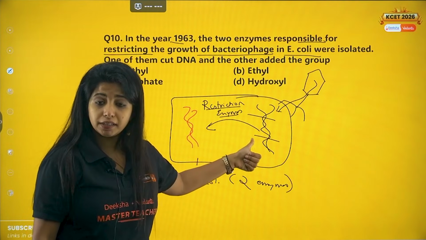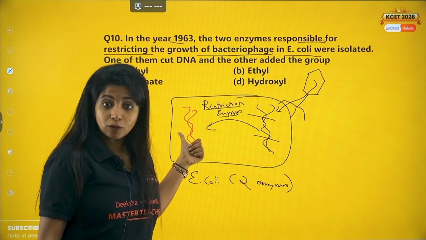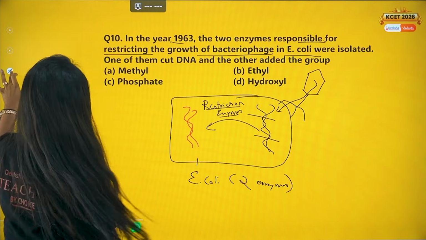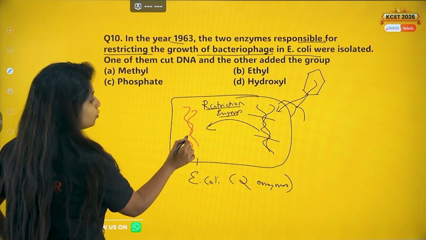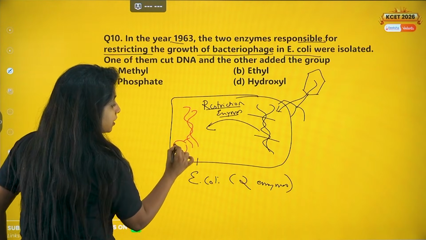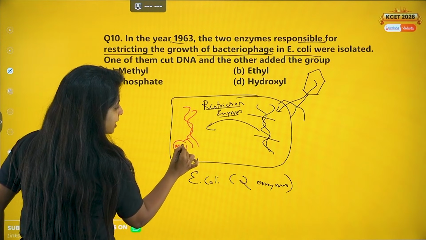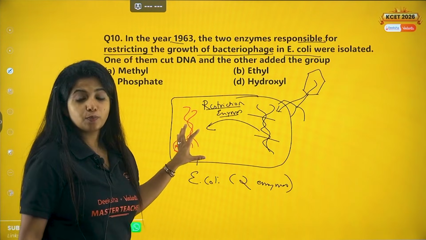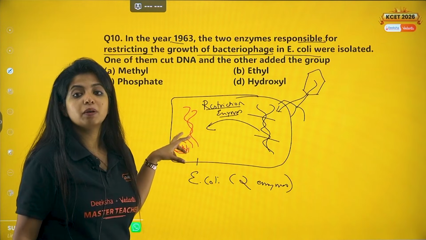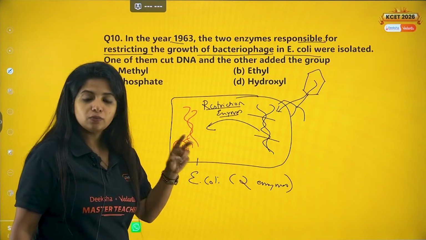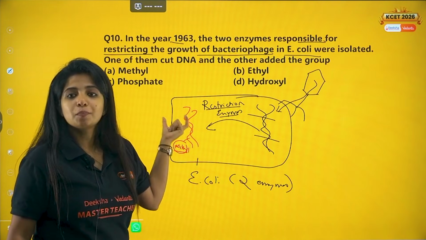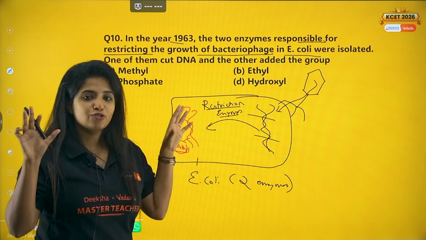Restriction enzymes cut it. But the same restriction enzyme can act on their own genetic material too. So what to do now? Basically, I have to tag myself and say, hey, don't cut me. For that, you need another enzyme which adds the methyl group. Wherever the methyl group is there, this restriction enzyme won't be able to cut. So two functions: one is to produce the restriction enzyme, the second enzyme is the one that adds the methyl group and says, hey, you should not be cutting me.